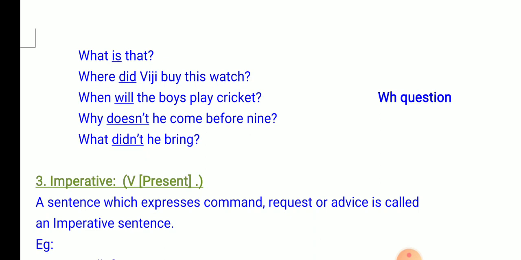One is called the verbal question and the other is called the WH question. In the case of verbal questions, the questions begin with the verb and they are followed by the subject. In the case of WH questions, the questions begin with one of the 9 WH words and these WH words are followed by verb plus subject.